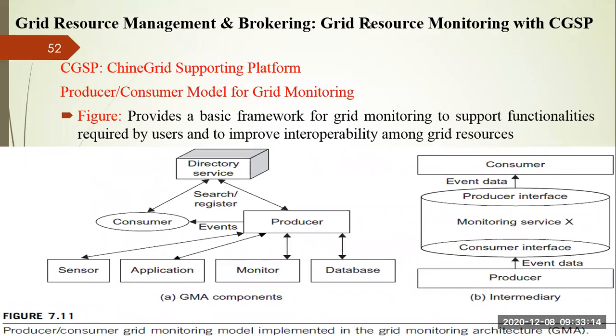Okay, let us take a poll now. All of you please answer this question, which we discussed in the very first slide. What are the two kernel functions for grid resource management?